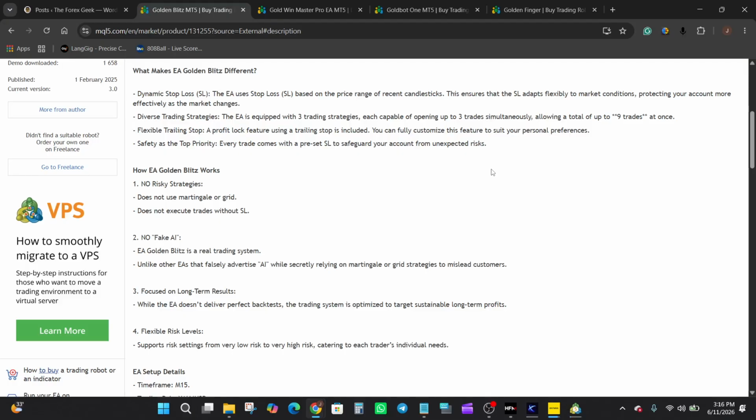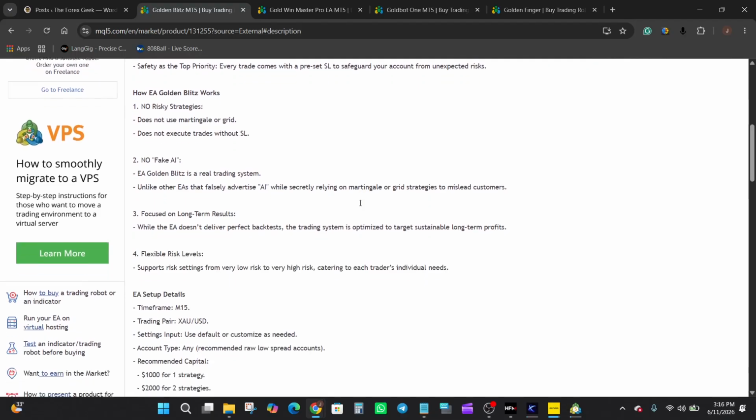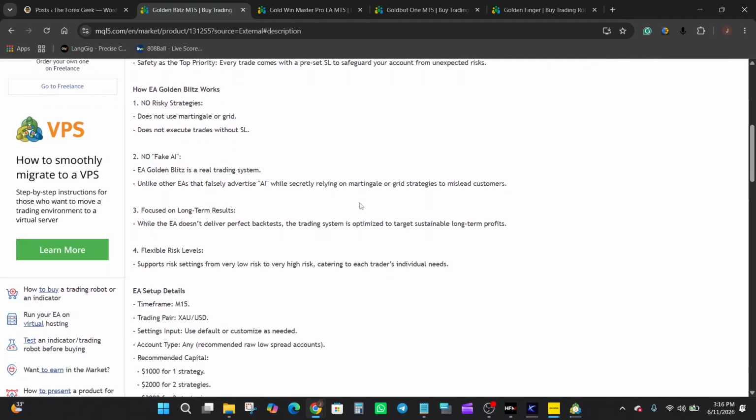Another important point mentioned by the developer is what the EA does not use. The description specifically states that Golden Blitz does not use martingale, does not use grid trading, and it does not execute trades without a stop loss. The developer also emphasizes that the system is presented as a conventional trading strategy rather than being marketed as an AI-based solution.